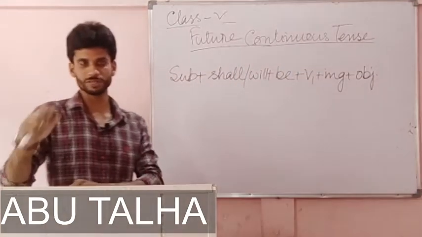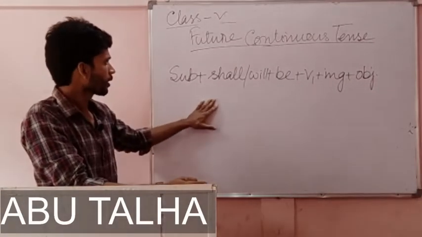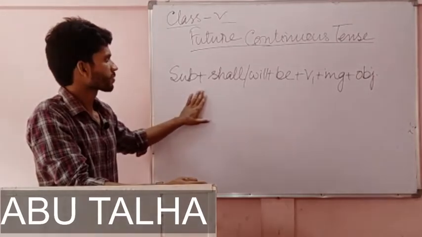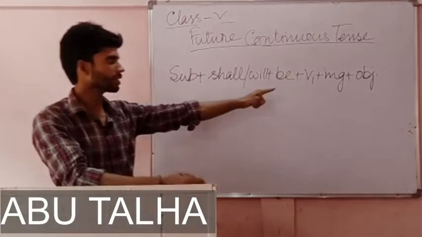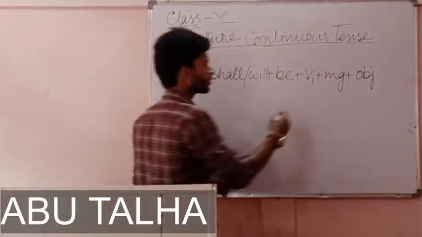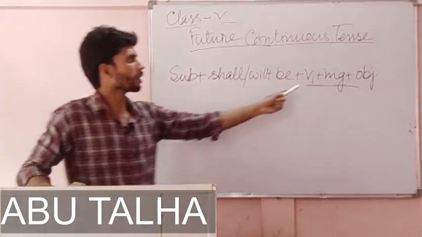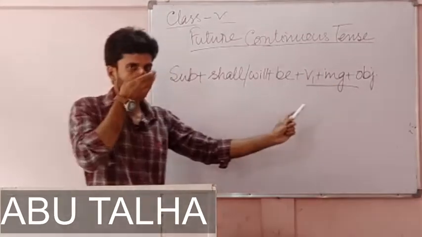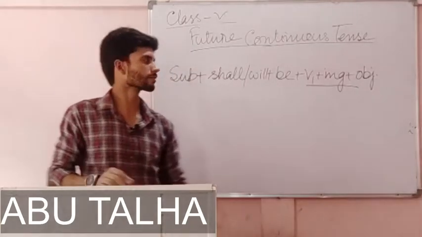Now let me write some sentences from your textbook. Subject plus shall or will plus be plus v1 plus ing plus object. This part, v1 plus ing, is common in all the continuous tenses.